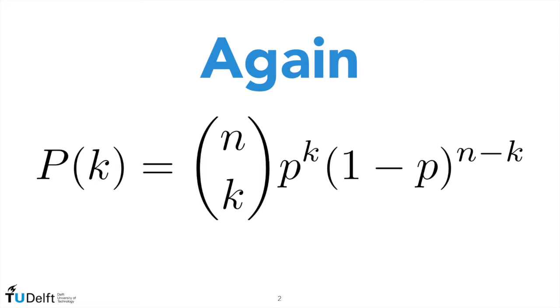So the starting point is always the same. For the moment, we assume that defaults are independent and that they can be modeled using Bernoulli trials so that the number of defaults is a binomial distribution. So here we are. This is our binomial distribution telling us the probability of observing k defaults in our portfolio.